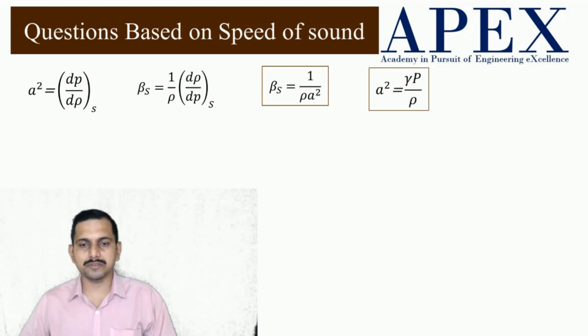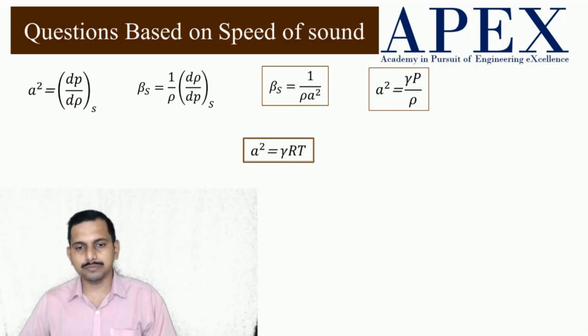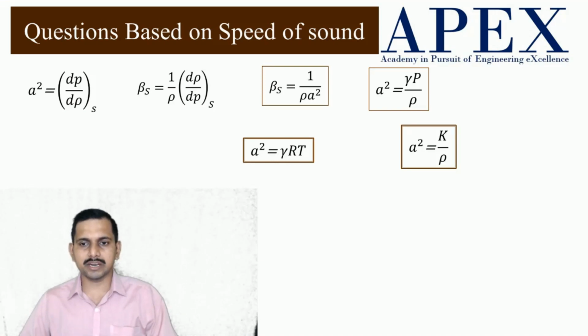Also, speed of sound can be written like this: A square is equal to gamma RT. This is the most important formula you have to remember. All these formulas should go onto your formula sheets, and A square equals gamma RT is a big formula which you have to remember. It has appeared in a number of exams. We can also write A square is equal to K by rho.